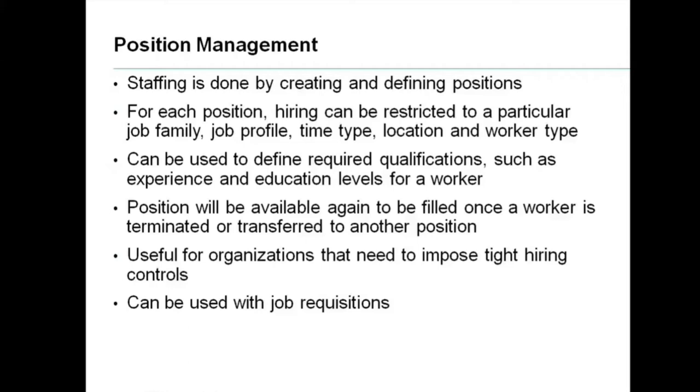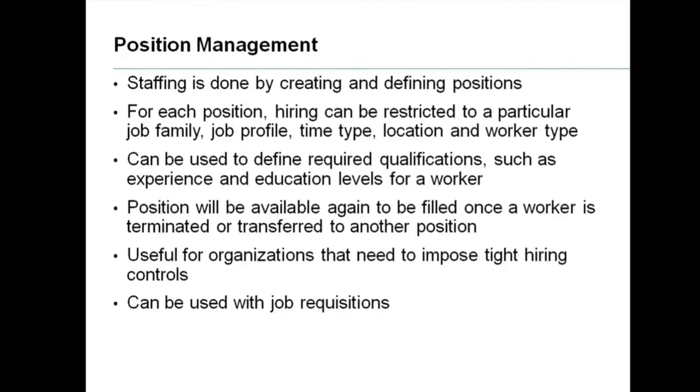For a project engineer, the qualification may be a civil engineer with more than 10 years of experience. For the site engineer, they may expect a civil engineer who is a fresher in civil engineering. So here they define the required qualifications.